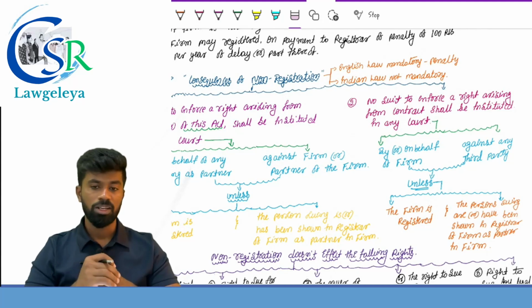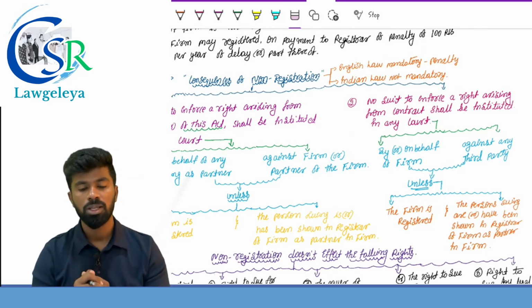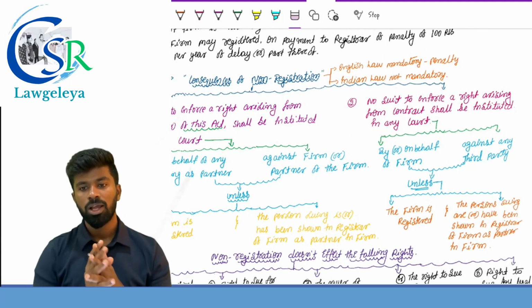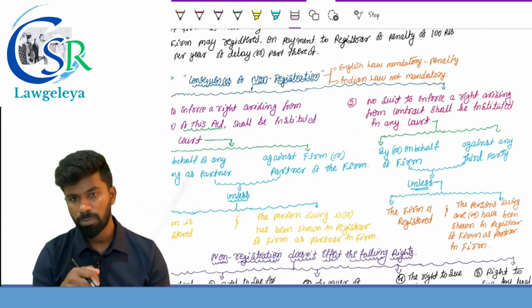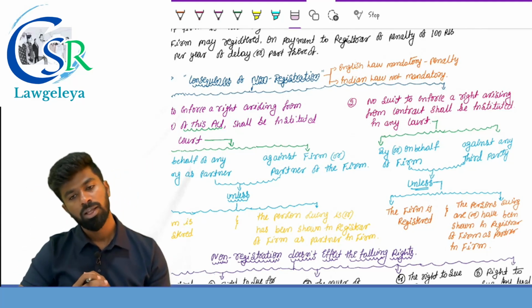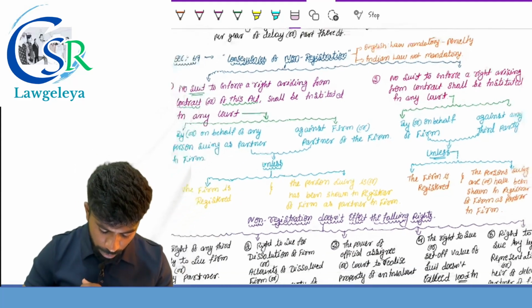If the firm is not registered and the person suing is not shown in the register of the firm, that means unless the firm is registered and the name of the person who is filing a suit is mentioned in the register of firm, we cannot file a case against the outsiders. These are the consequences of non-registration of partnership firm.